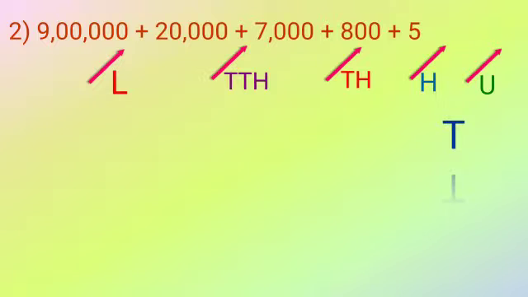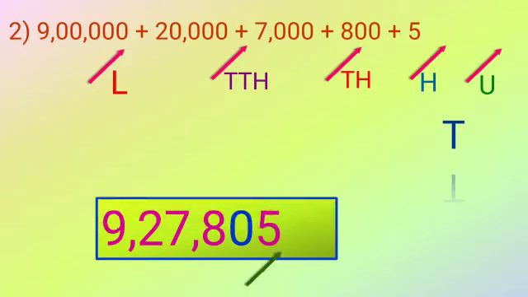So while writing the number in a simple way, you are going to write 9,27,805. Why 0? Because the tens place is not present here, but you have to write 0. So don't forget the place. If a place is not mentioned in the question, you have to write 0 in that place.